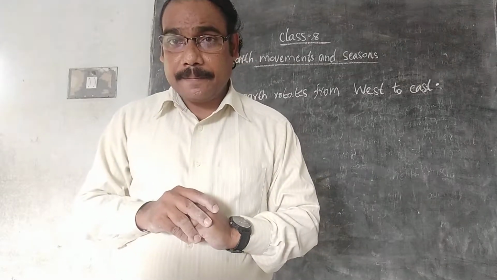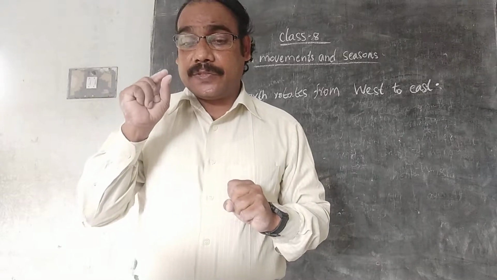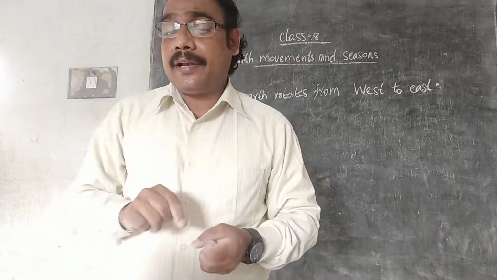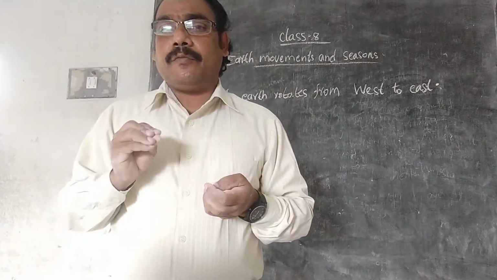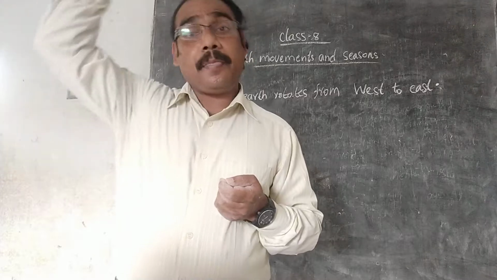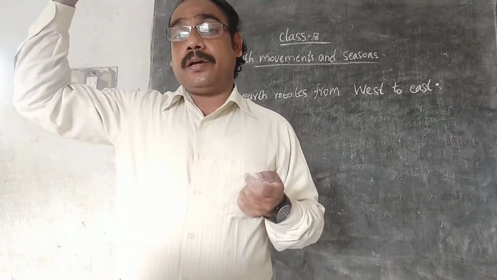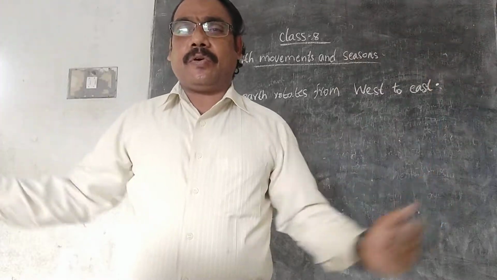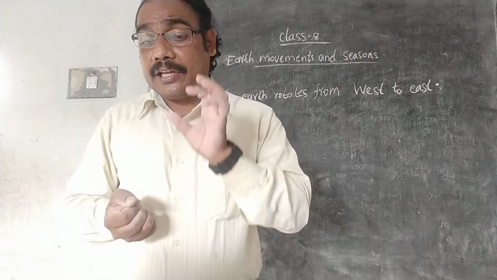Is it clear? Only on these two days. Not only in India, not only in Asia, but in North America, South America, Australia, Europe, each and every continent throughout the world, the day and night are equal.